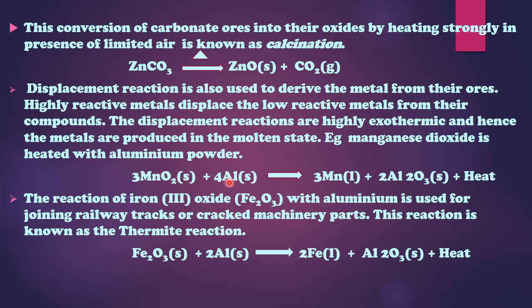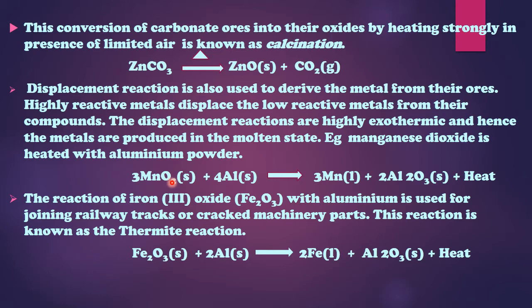So you can consider it as a different type of reaction, or we need to see that there are certain metals where it's not so easy to remove the oxygen from that particular metal. So generally we use carbon as a reducing agent because carbon has a strong affinity towards oxygen. So carbon is a good reducing agent, and the form of carbon that we use as a reducing agent in metallurgical processes is coke.